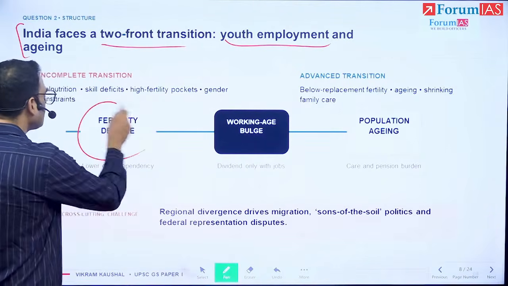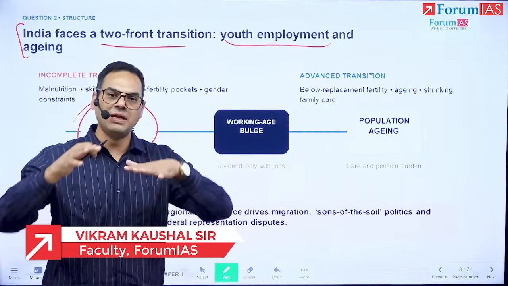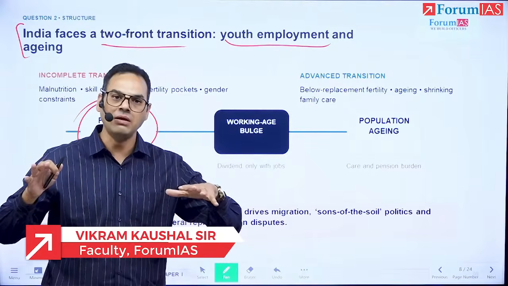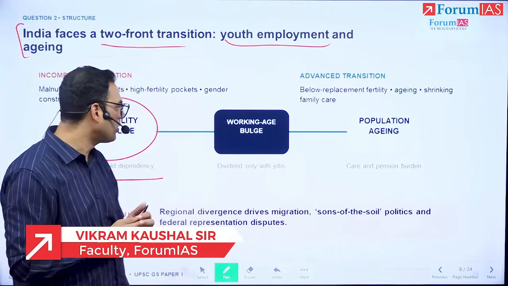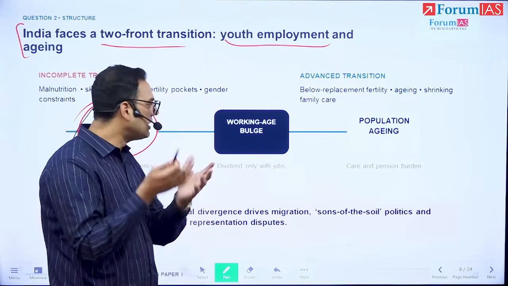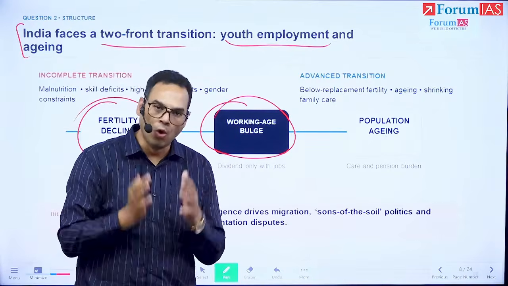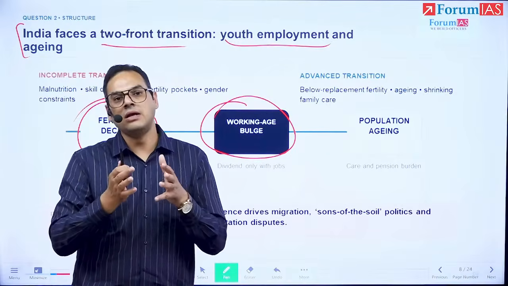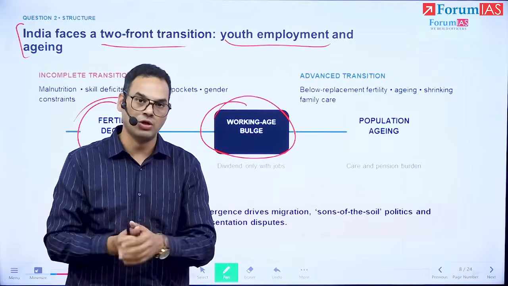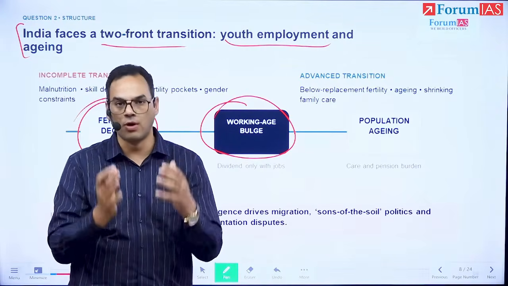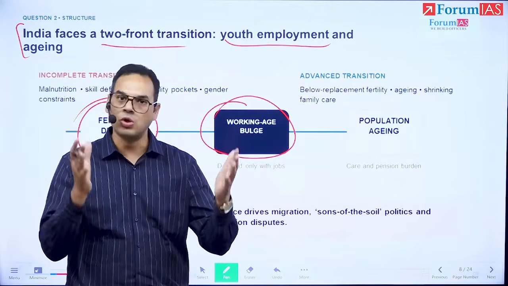So one aspect we're seeing is fertility decline and lower child dependency. So this is happening in the southern states. So what is happening is different across regions. In southern India, the fertility rates are declining much faster. And in northern India, it is still higher. There is the working age bulge, which is there more in North India, and South India is aging faster. And this also means cross-border migration. It also means more intensified politics, son of the soil politics, and discussions around federalism and the constitutional safeguards over it.